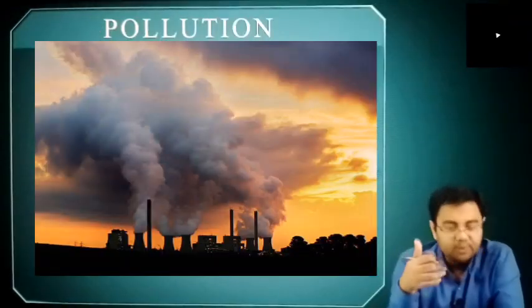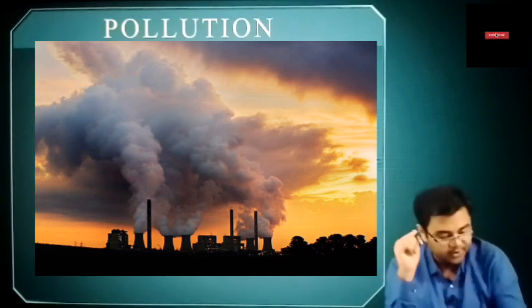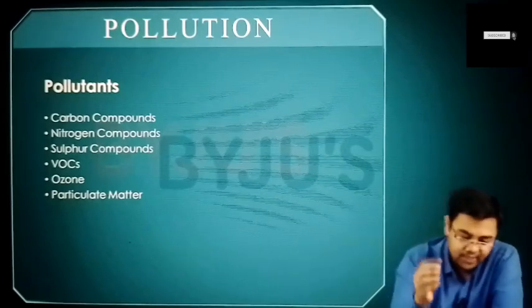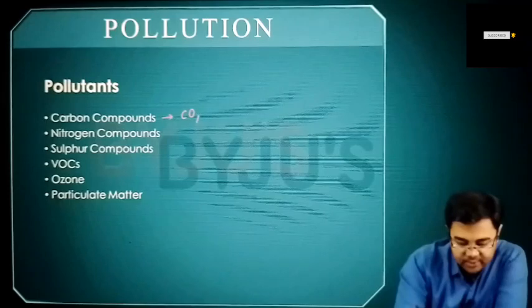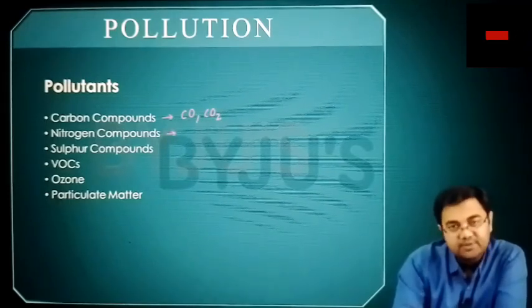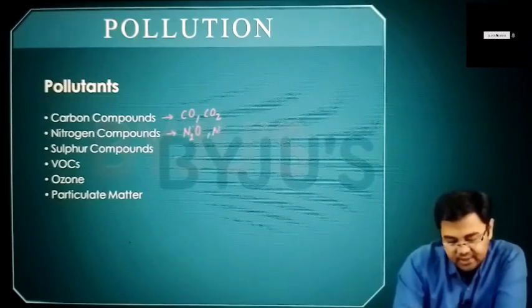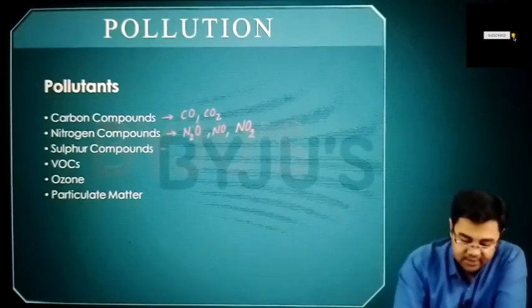So let's come to the pollutants now. All these pollutants that we have listed out here, let's come to that. The kinds of pollutants that you have are carbon compounds, mainly carbon monoxide and carbon dioxide. Then you have nitrogen compounds, as we discussed: nitrous oxide, nitric oxide, and nitrogen dioxide.